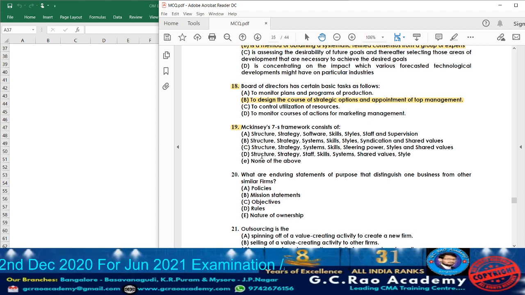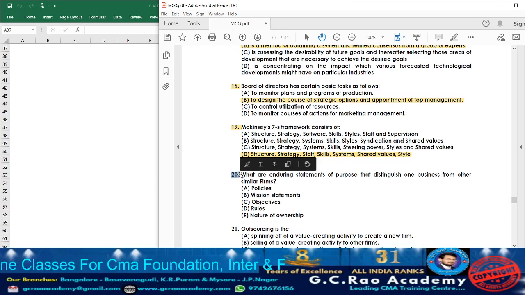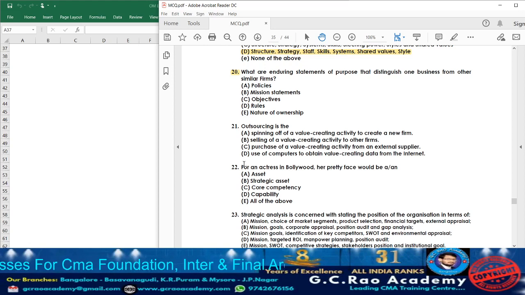Option D, structure, strategy, staff, skills, system, shared values and style. Yes, option D will be the answer. Option E is what they have given, none of the above. As we have option D, accordingly option E cannot be considered. Okay, so with that, question 19 is completed. Now moving on to question 20.